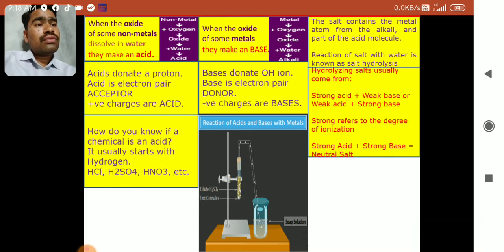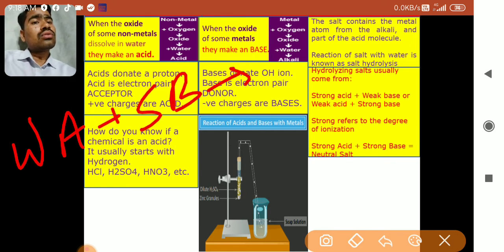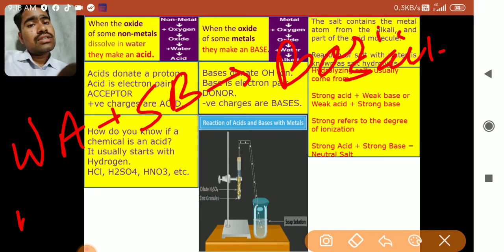On the other hand, if a weak acid is there and a strong base is there, then this will be a basic salt. What kind of salt will it be? Basic salt. Now I'll take an example.